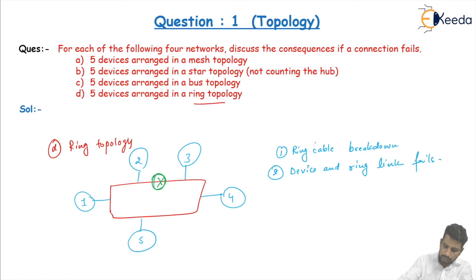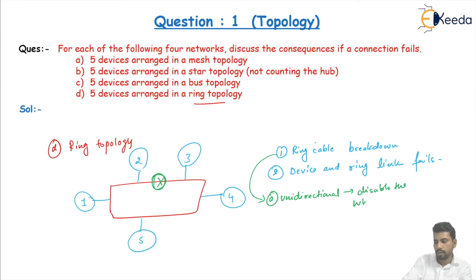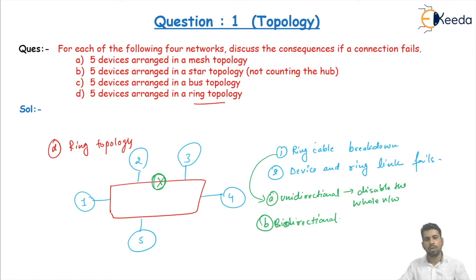In the first case, let's say the ring breaks down from here. If the ring is unidirectional, then the network fails, meaning the whole network is disabled. But if the ring is bidirectional, or you can say a dual ring, then communication is possible through the alternate path, or you can say through the alternate packet direction. Communication is still possible if the ring is a dual ring.